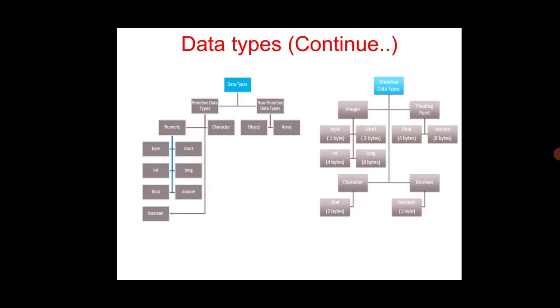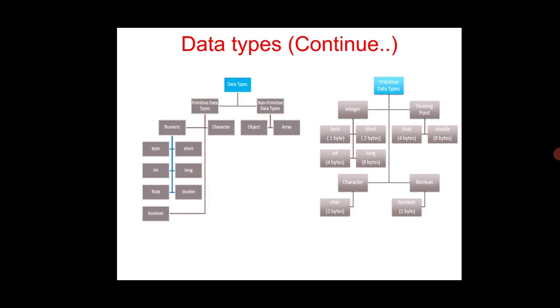In floating point, float has 4 bytes and double has 8 bytes. If you want the highest precision compared to float, you can use double. If I want to use the highest value in integer, you can go with long. It will be allocated 8 bytes.